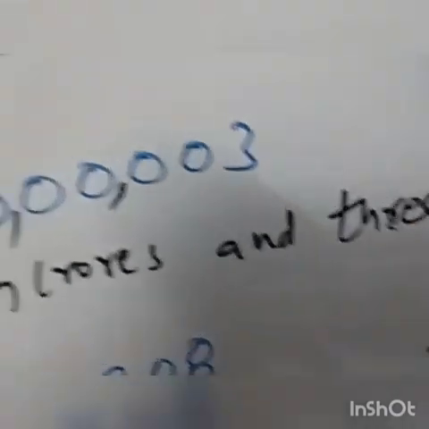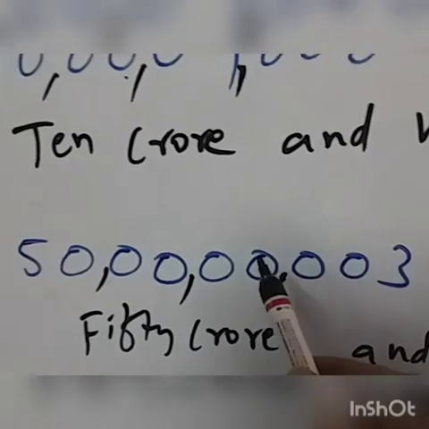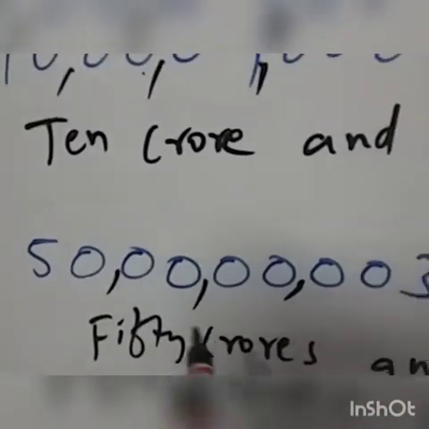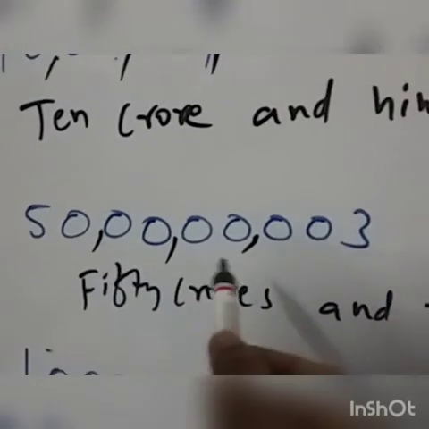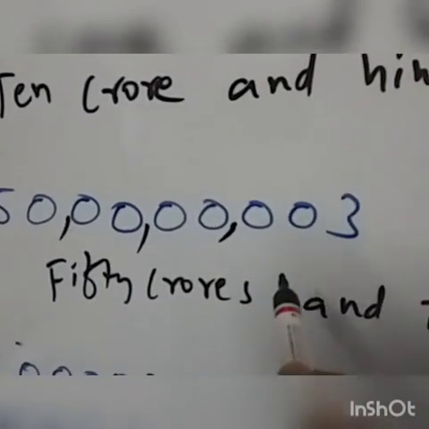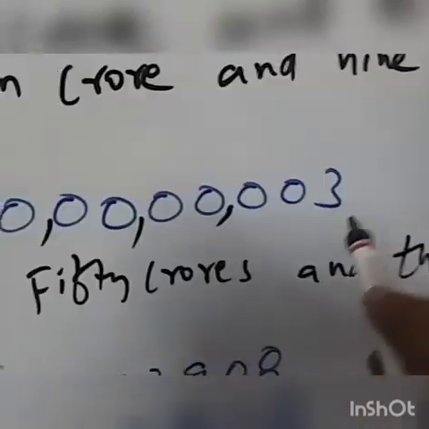Don't get confused, children. Listen carefully. Ones, tens, hundreds, thousands, 10,000s, lakhs, 10 lakhs, crores, 10 crores. In the place of lakhs, nothing is there. In the place of 10,000s and thousands, nothing is there. Hundreds place also nothing. Tens place also nothing. Only units place 3. So you write 50 crores and 3.